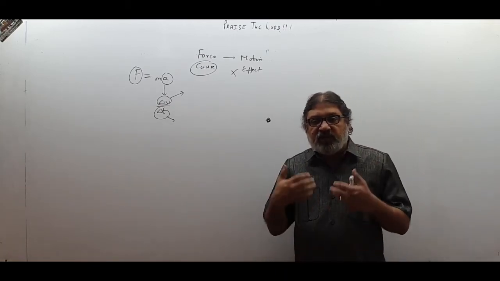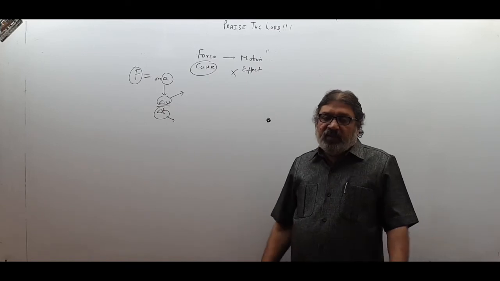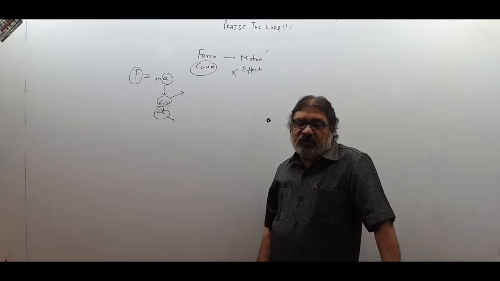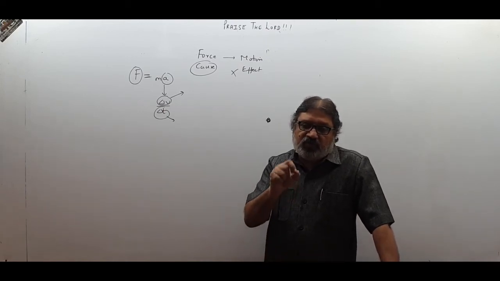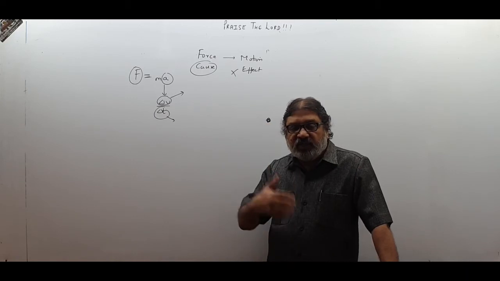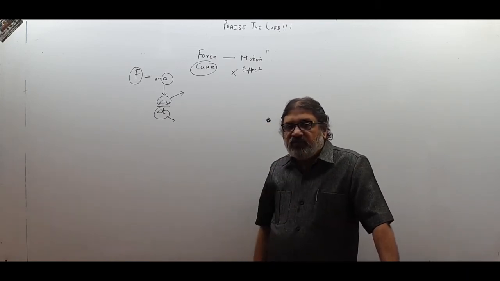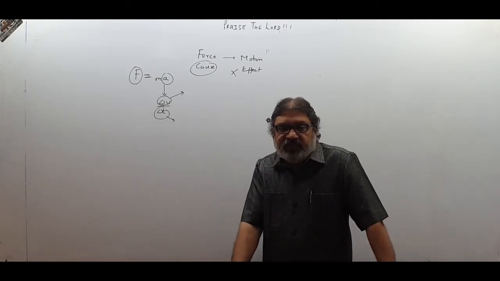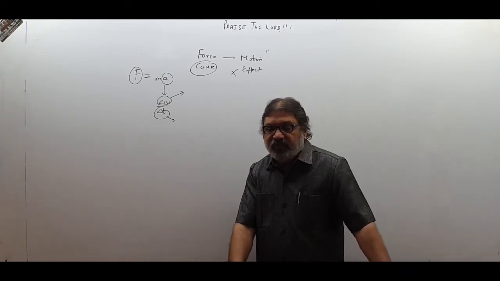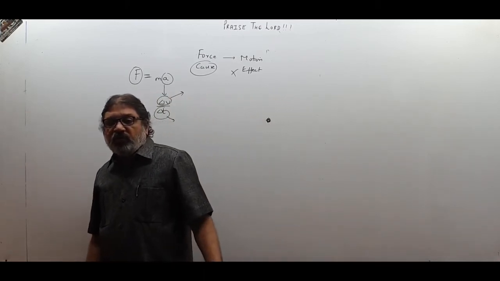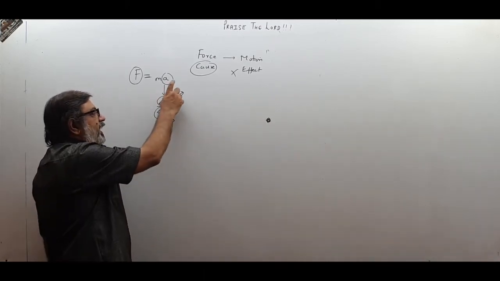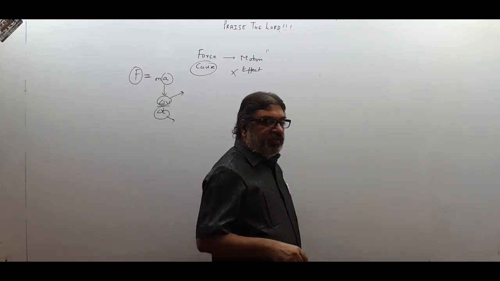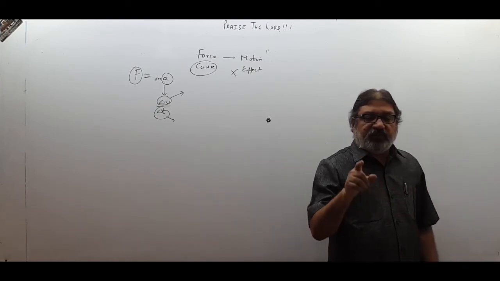So whether this is the observer or you are the observer, the observer is the cause of motion. What is the choice of reference frame? This is the reference frame or you yourself are the reference frame? The choice of reference frame decides whether a body is in motion or not. Please remember children. Force is not the cause of motion, force is the cause of acceleration and the change of velocity. Force produces change of velocity, not the velocity itself. There is a great difference between velocity and change of velocity.